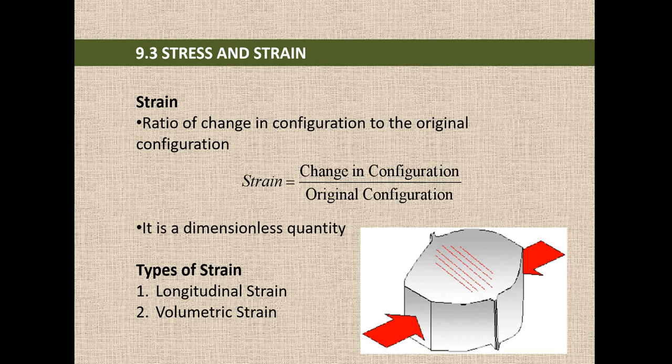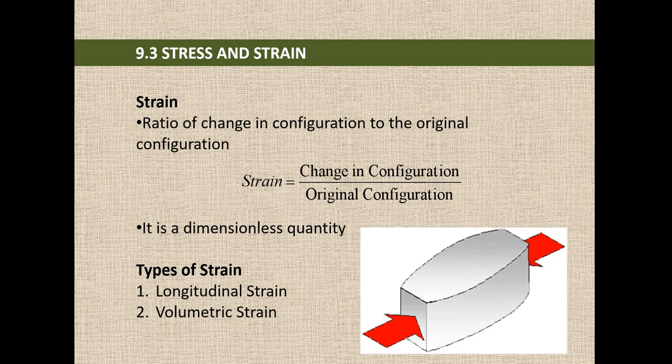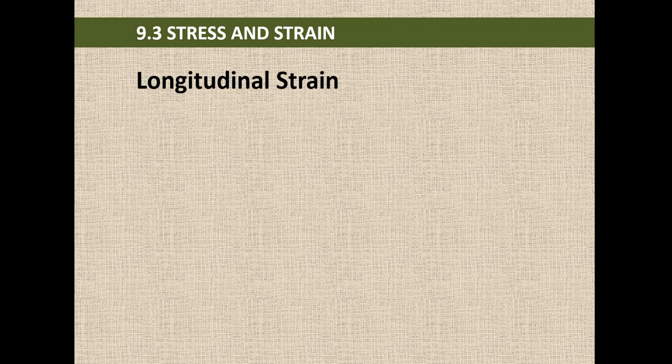And the next one is volumetric strain. I told you, if we are exerting force from all directions, there will be a compression. In the case of a balloon, when you are filling air, the volume of the balloon increases. So all those are examples where there is a change in volume. So volumetric strain can be defined as change in volume divided by original volume. And the last one is shearing strain. We will discuss that also one by one here.